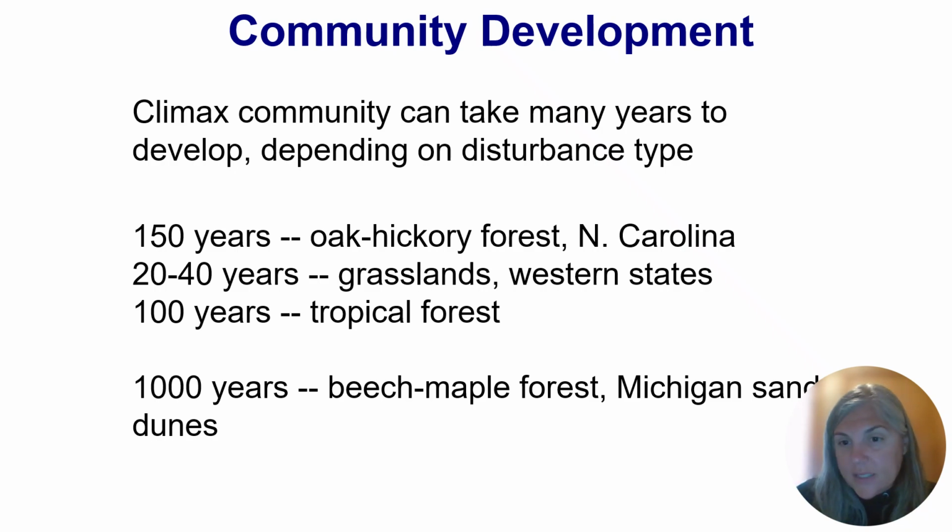In contrast, in the western United States, a grassland system might only take 20 to 40 years. A tropical forest might take about 100 years. And then these beech maple forests that we might see in the Midwest can take about 1,000 years.